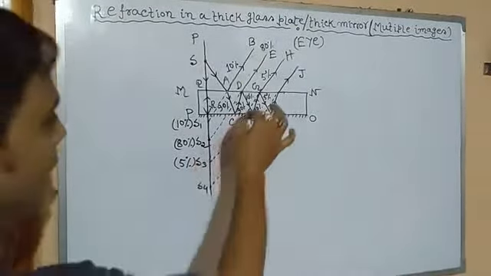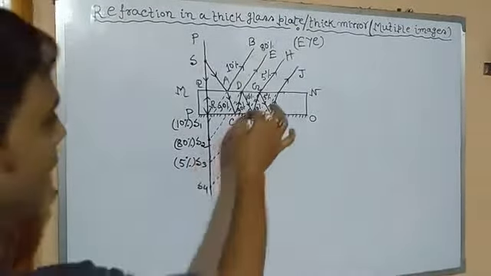It will lose some of its light in the form of reflection. So here we will assume 10% of light suffers reflection, which travels in the path DF. Then 80% of light, which is the maximum amount, will refract through DE and move in the air.